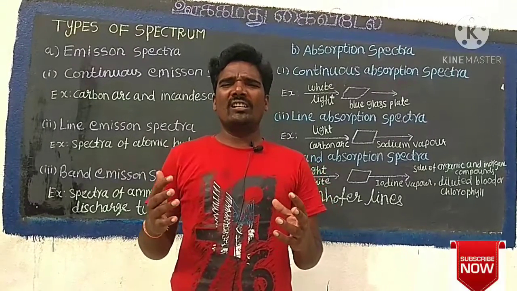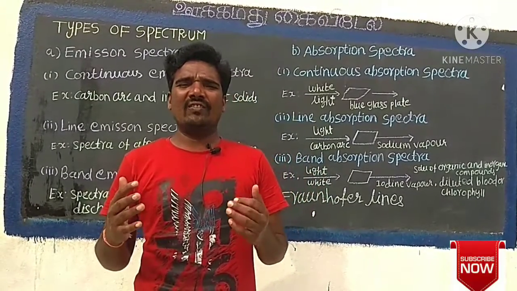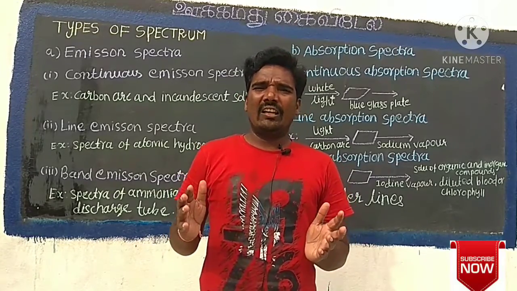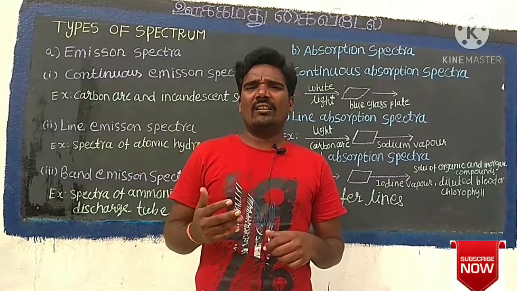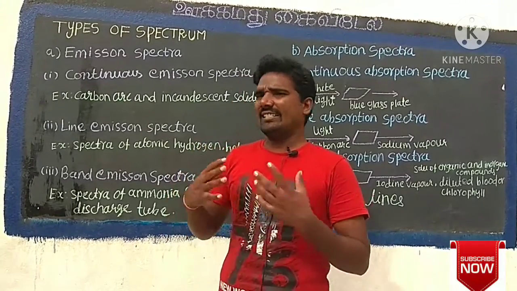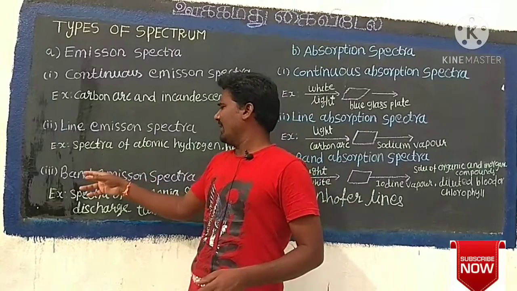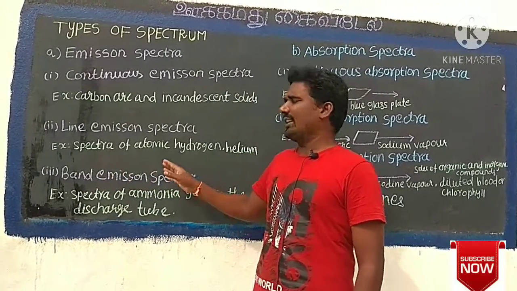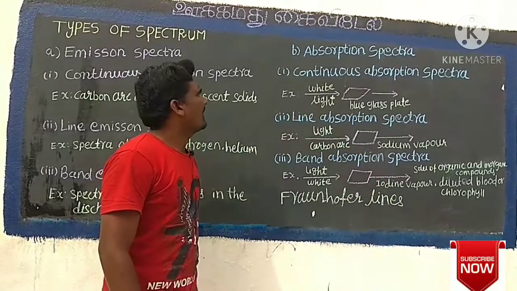Such spectra arise when the molecules are excited. Band spectrum is the characteristic of the molecules and hence the structure of the molecules can be studied using their band spectra. Example, spectra of ammonia gas in the discharge tube.